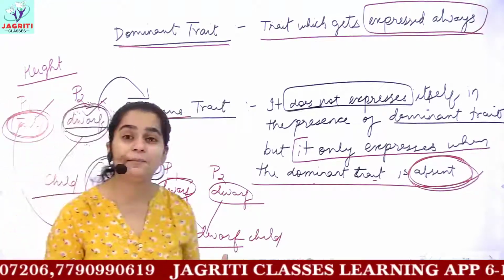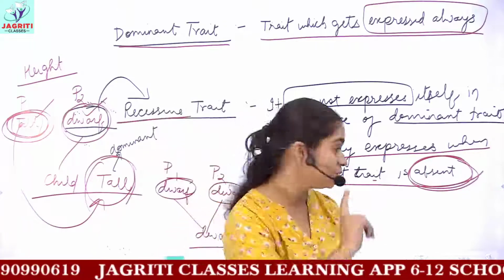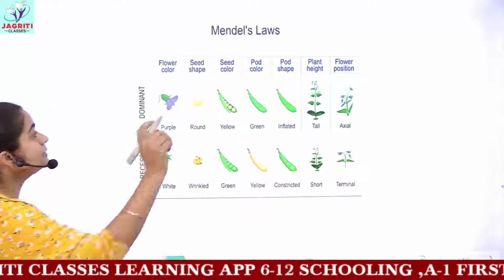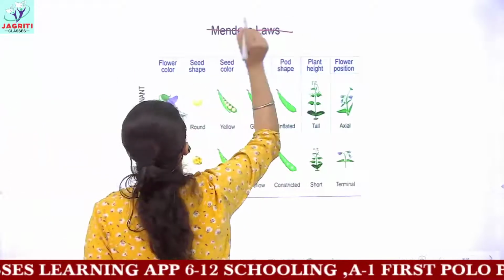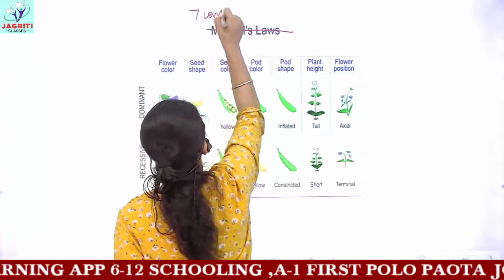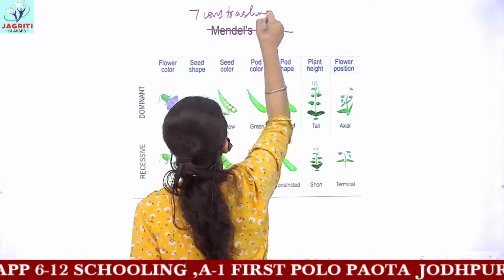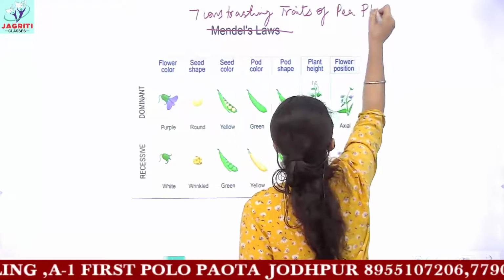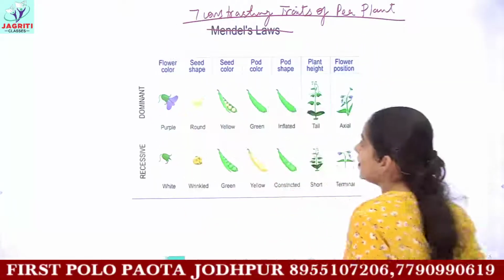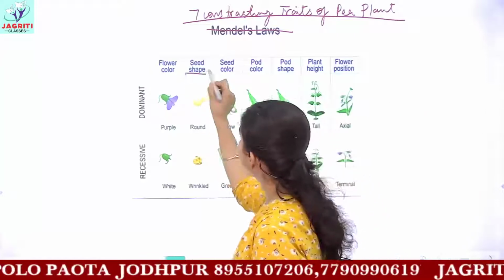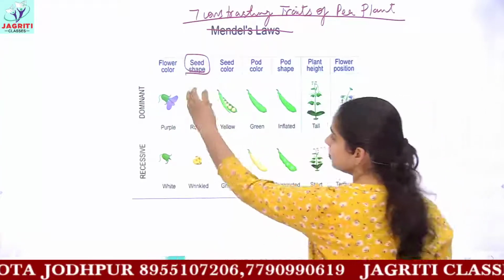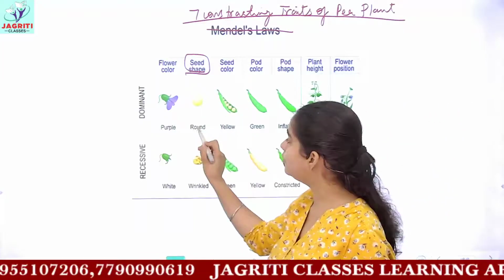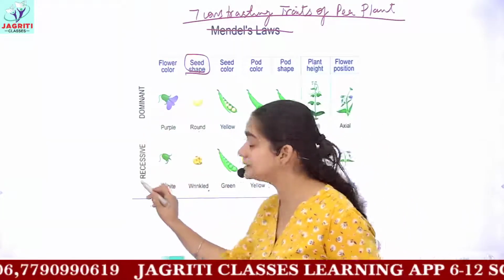And how to remember which is dominant and which is recessive, you have to learn from this chart. See, Mendel's seven contrasting traits of pea plant. Like one I discussed with you just before, one of the traits is seed shape. I told you the seed can be round or it can be wrinkled. So here the round trait, that is the round feature, is the dominant one, and wrinkled is the recessive.